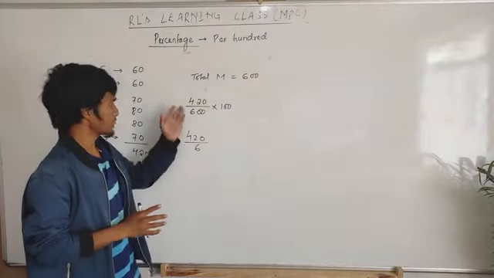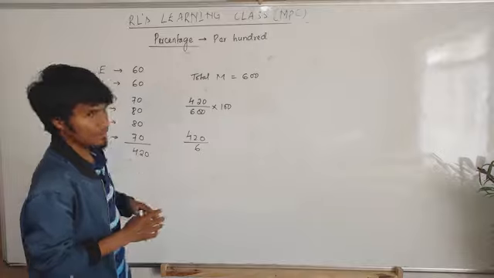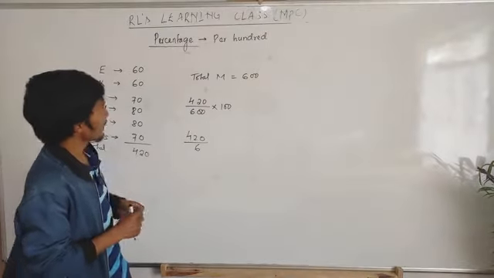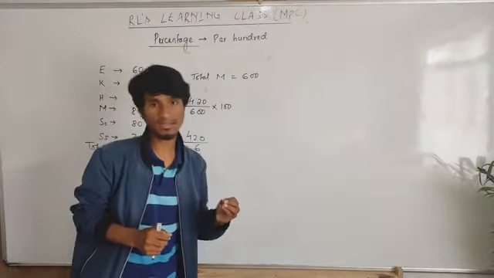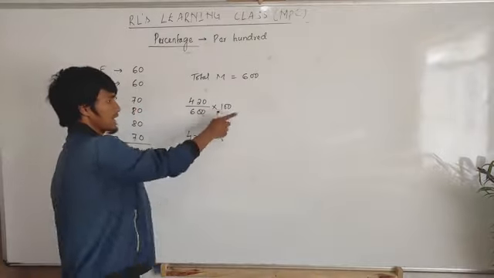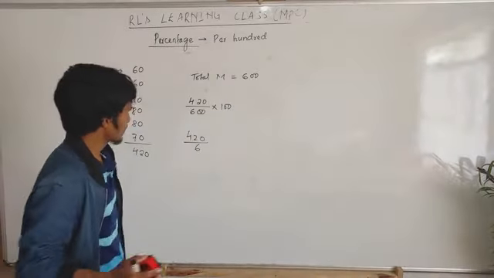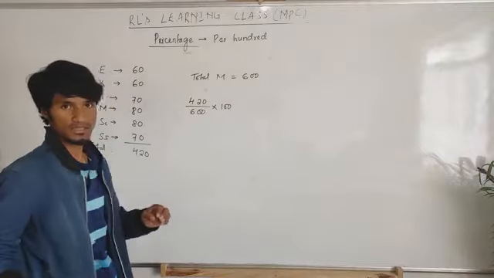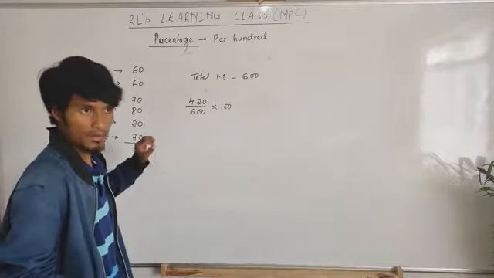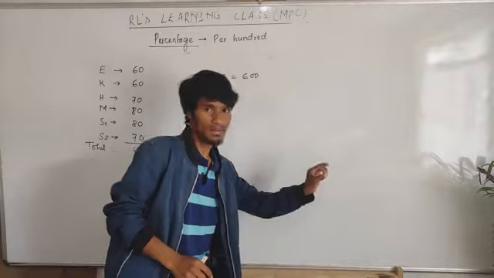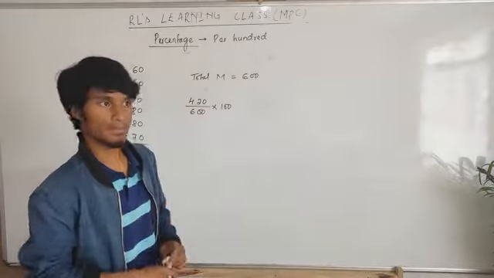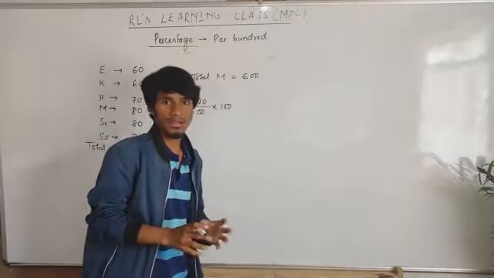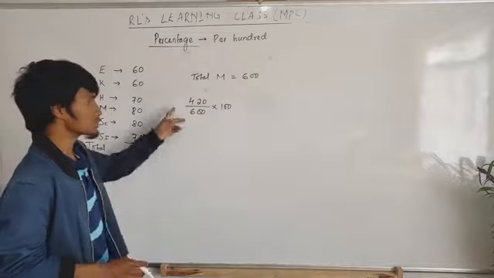Then please prefer this one. Total all the marks you score, and then total all the maximum marks, and then divide, then multiply by 100. Okay, I won't do this other one, because this also will get the answer, but only when all the subjects are 100 out of 100. But if some subject is 50 total marks, if some subject is 100 total marks, if some subject is 200 total marks, then in that case you cannot use that one, you have to use this one.